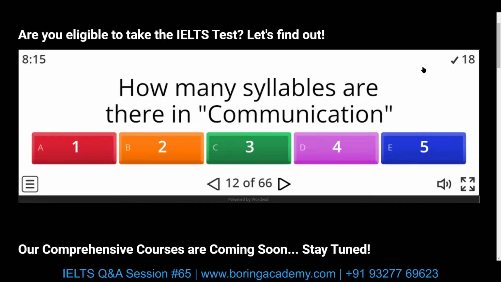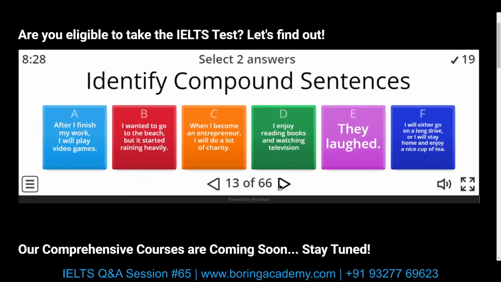Again, syllables. Five. Ka, mu, ni, ke, shun. So five syllables. Identify the compound sentence. A compound sentence should have a coordinating conjunction, and the coordinating conjunctions are FANBOYS: for, and, nor, but, or, yet, so.